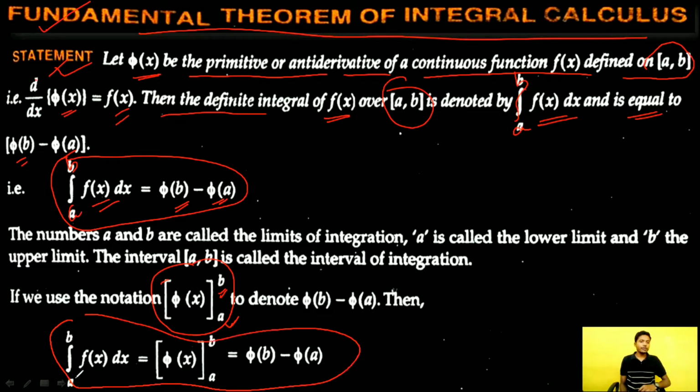So we can write that integration of a to b f of x dx is equal to phi of b minus phi of a. Here a is called the lower limit and b is called the upper limit. Okay.